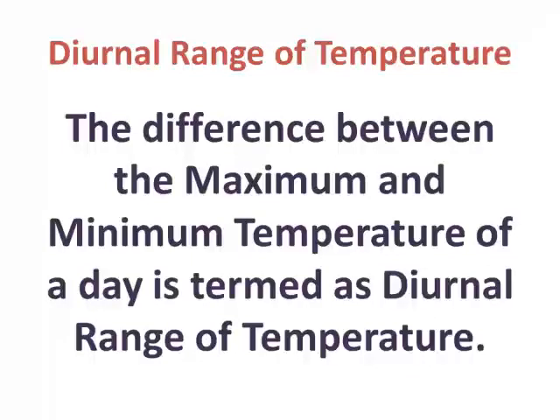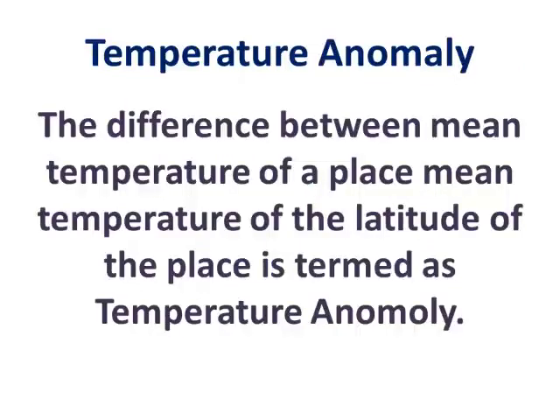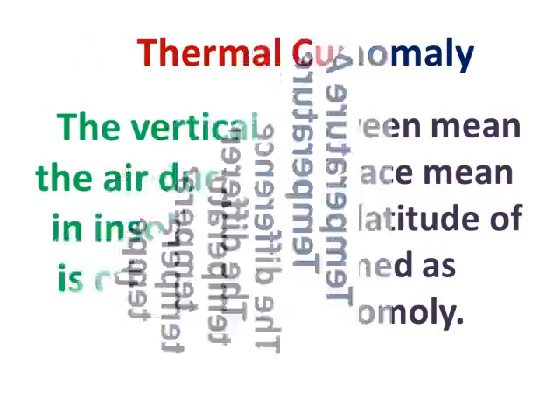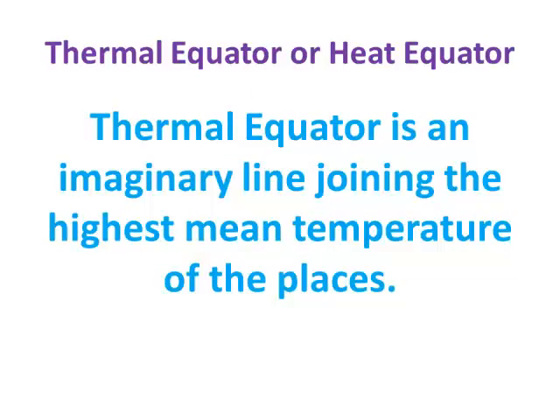Diurnal range of temperature. The difference between the maximum and minimum temperature of a day is termed as diurnal range of temperature. Temperature anomaly. The difference between mean temperature of a place and mean temperature of the latitude of the place is termed as temperature anomaly. Thermal current. The vertical movement of the air due to the difference in insolation and radiation is called thermal current. Thermal equator or heat equator. Thermal equator is an imaginary line joining the highest mean temperature of the places.